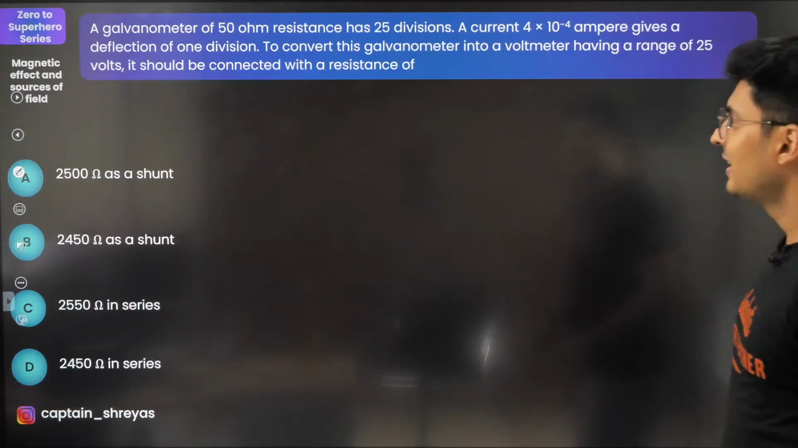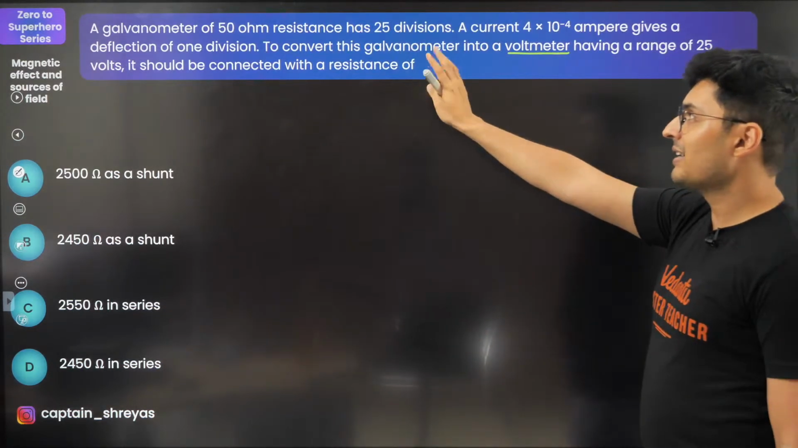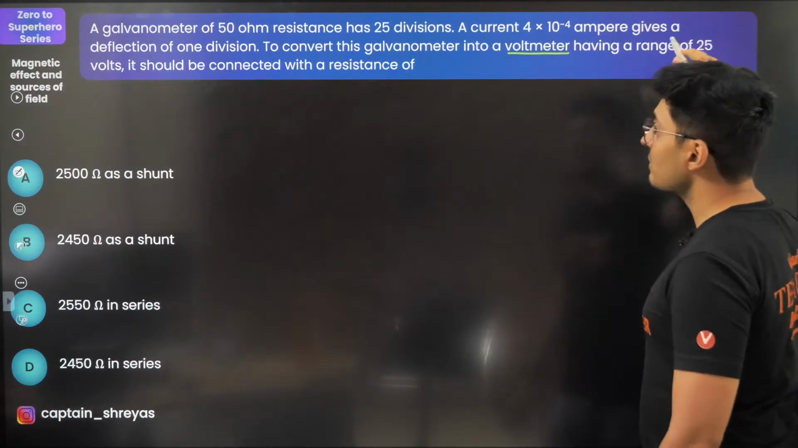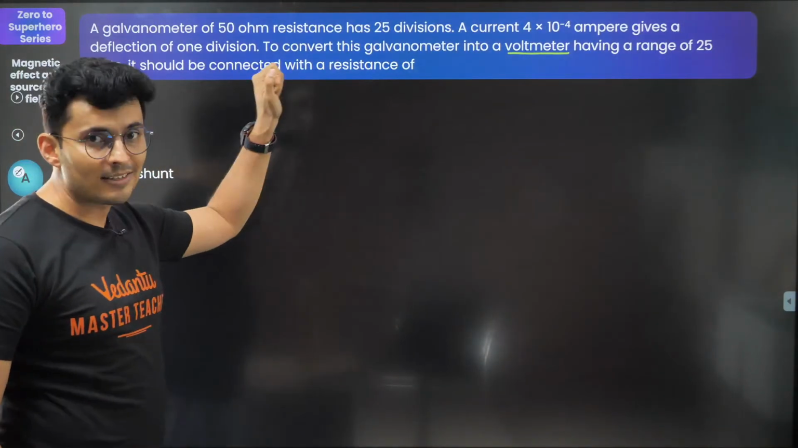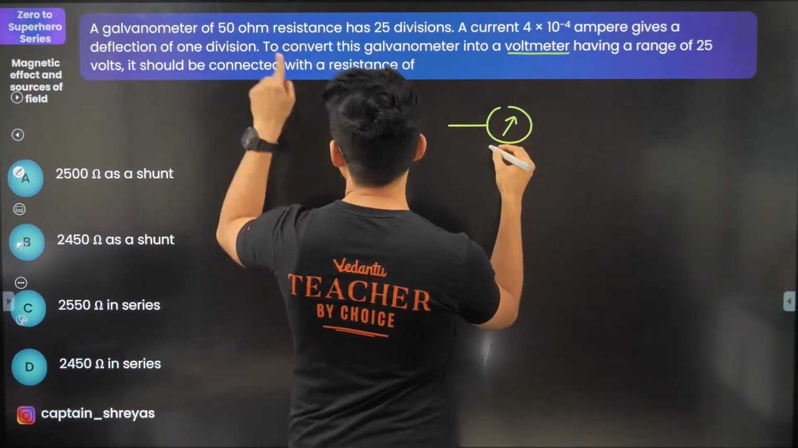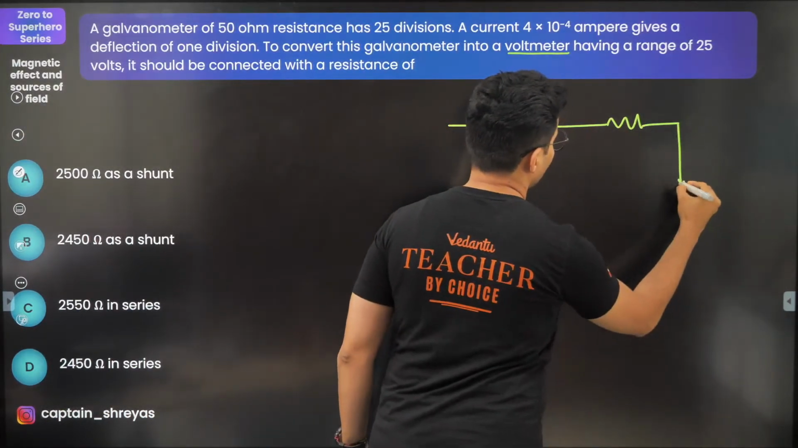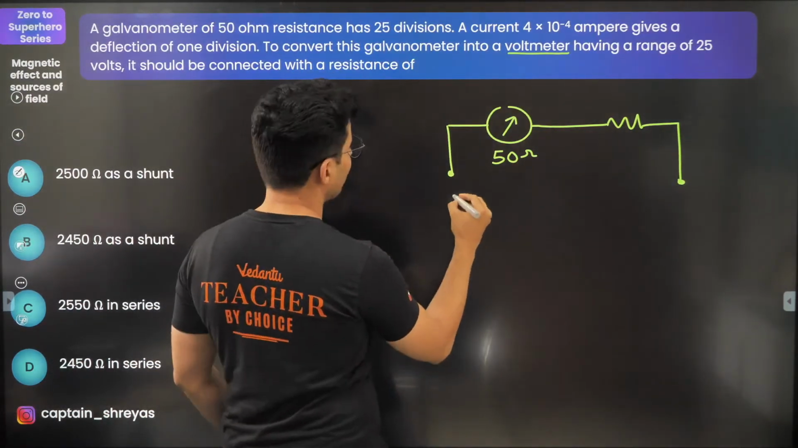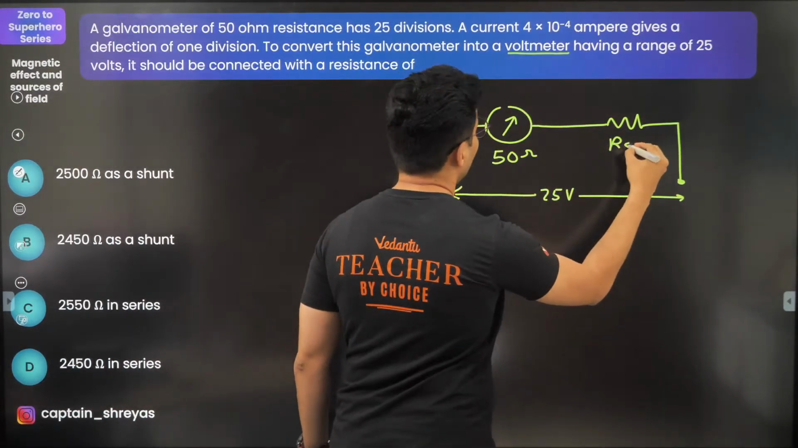Moving on, next question. Okay, this time I think we have a voltmeter question. Let's try to do this. Galvanometer has this much resistance, these many divisions. This much current gives 1 division deflection. So the question is, what is the series resistance to be connected? Let's try to draw the diagram first. So galvanometer has a resistance of 50 ohms and series resistance, and you will connect it like this across some voltage. What's the voltage? Range of 25 volts. So this is a 25 volt voltmeter. RS I do not know.